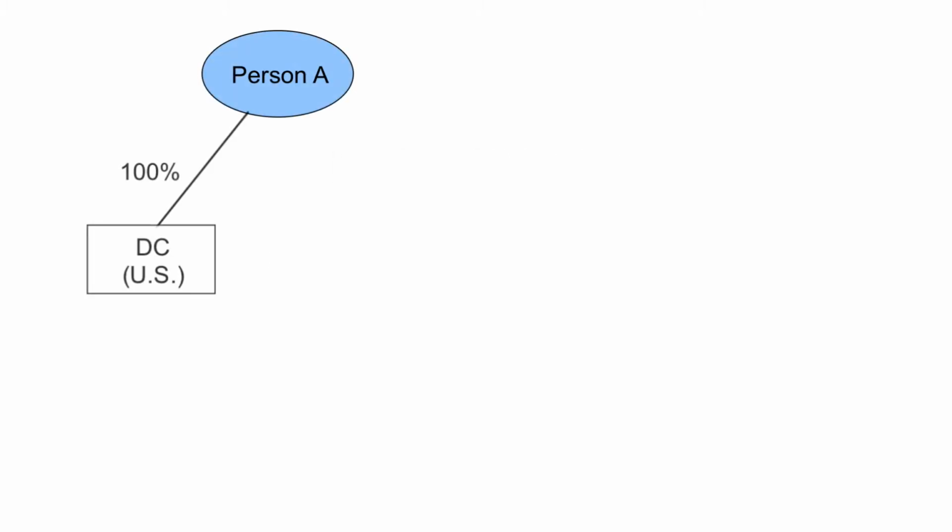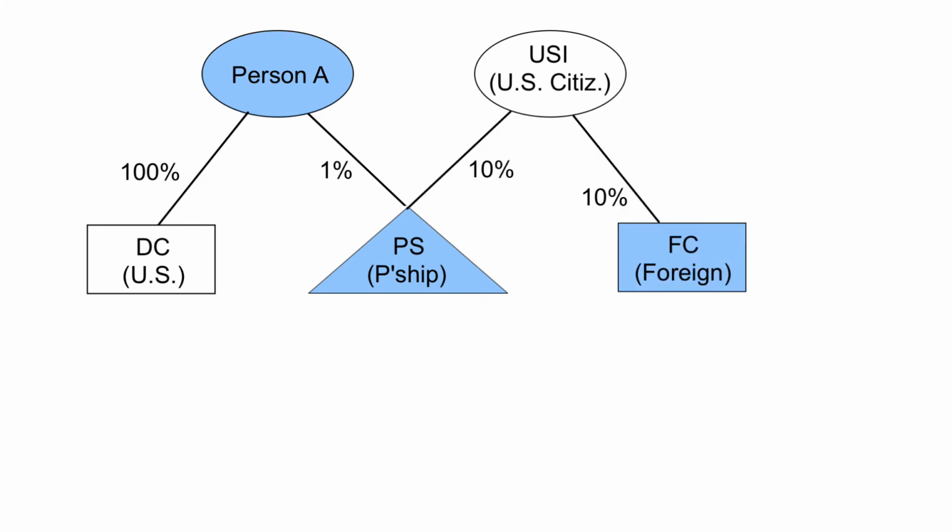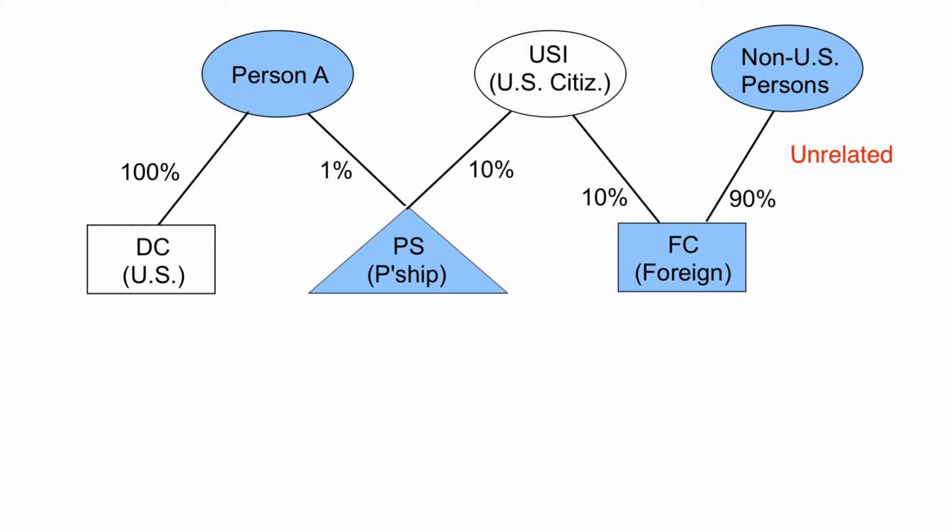Notice 2018-26 provides an example of the attribution rules for purposes of determining whether a foreign corporation is a specified foreign corporation. In the example, person A owns 100% of the stock of a domestic corporation, DC, and 1% of a partnership, PS. A United States citizen, USI, owns 10% of PS and 10% by vote and value of a foreign corporation, FC. The remaining 90% of FC is owned by non-U.S. persons that are unrelated to A, USI, DC, and PS.